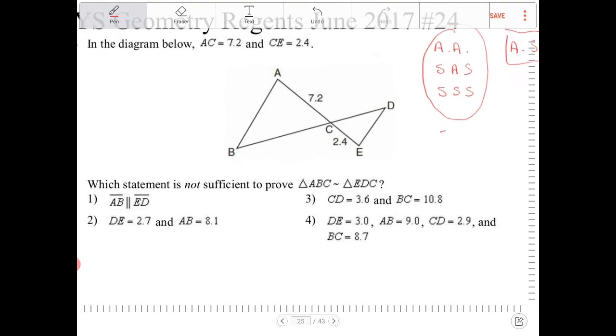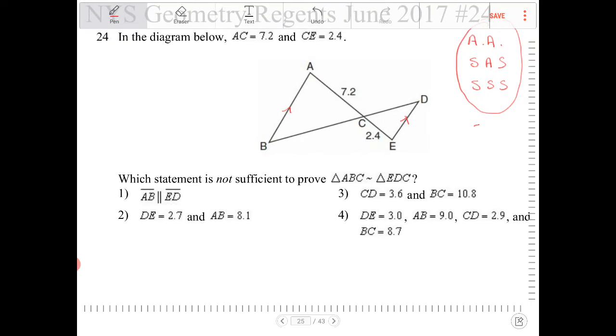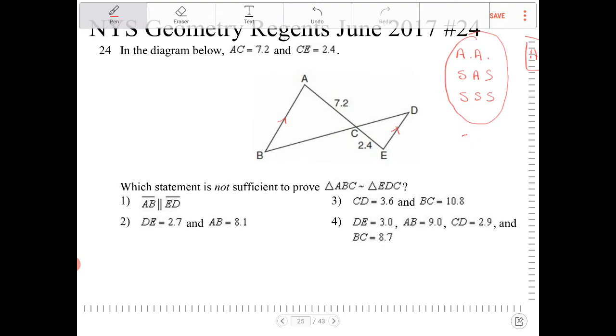Option number 1, answer choice 1: AB is parallel to ED. This would automatically make all the angles corresponding, and therefore the two triangles are going to be similar. One thing I dislike about this problem is they should also have stated that ACE is a line segment as well as BCD is a line segment, and they both intersect at point C.